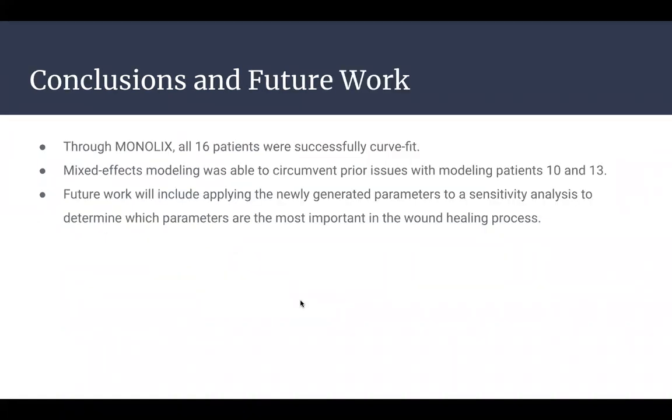Through Monolix, all 16 patients were successfully curve fit. Mixed effects modeling was able to circumvent prior issues with modeling patients 10 and 13. And future work will include applying the newly generated parameters to a sensitivity analysis to determine which parameters are the most important in the wound healing process. We will also compare the parameters we have generated using Monolix with old parameters to compare between the 2 methods and see which one is more conducive to mathematical modeling.